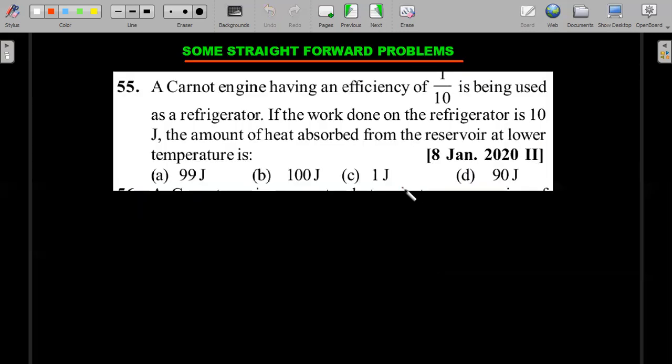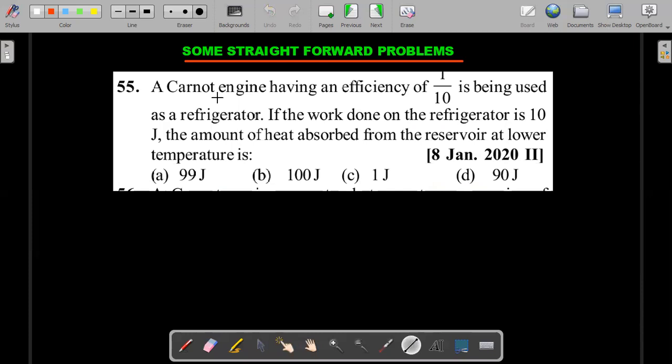Okay. Right. So here are some straightforward questions, once you understand the Carnot engine, from your JEE Mains paper. In the 2020 paper, the efficiency of a Carnot engine is being used for a refrigerator. They give the engine's efficiency and use it as a refrigerator. The idea is to get the relation between the higher temperature and lower temperature. If the work on the refrigerator is 10 joules, the amount of heat absorbed from the reservoir at lower temperature is, you should know which one this is: QC, or Q high, or Q1 or Q2.